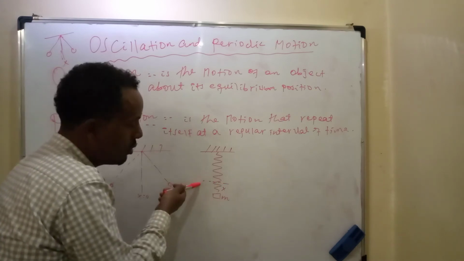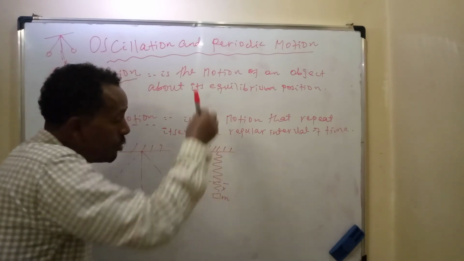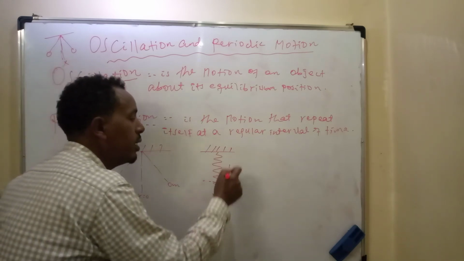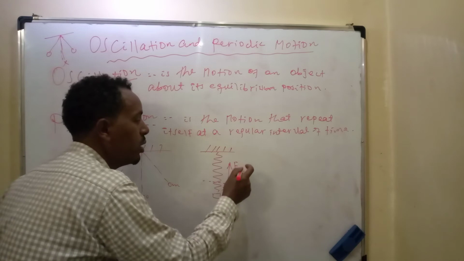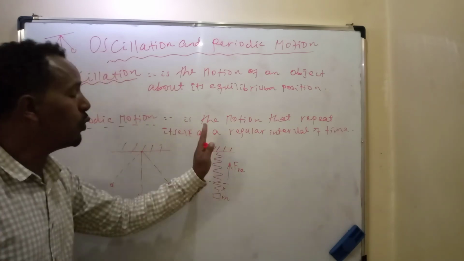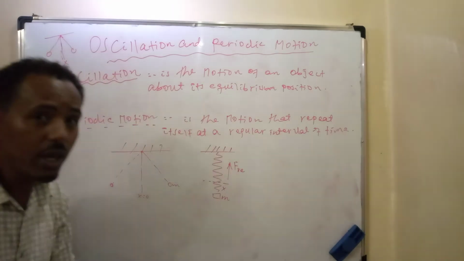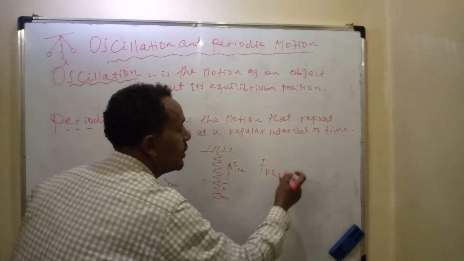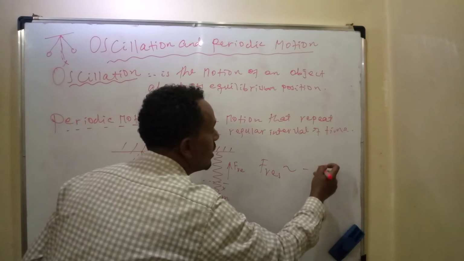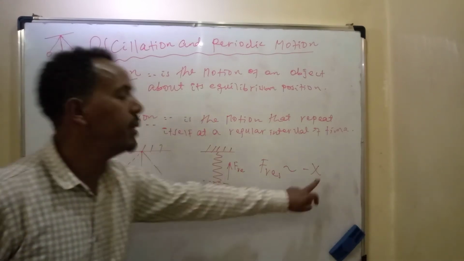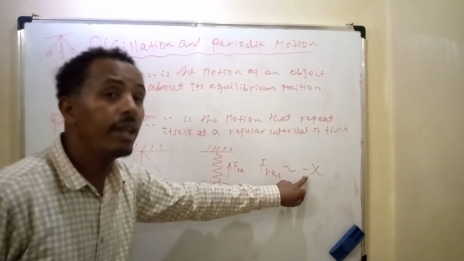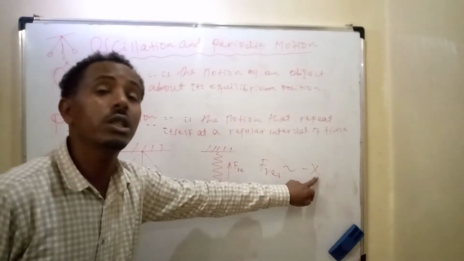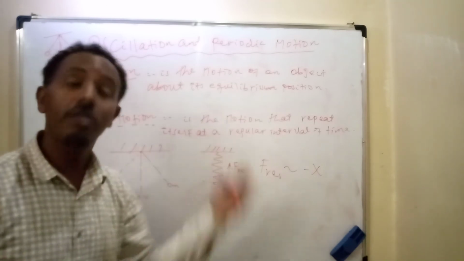So, this is the equilibrium position. When the spring is moving down, the restoring force is up. Restoring force is up when the spring is moving down. Now, restoring force is directly proportional to the negative of displacement. This negative sign shows that restoring force and displacement or extension of the spring are in the opposite direction.